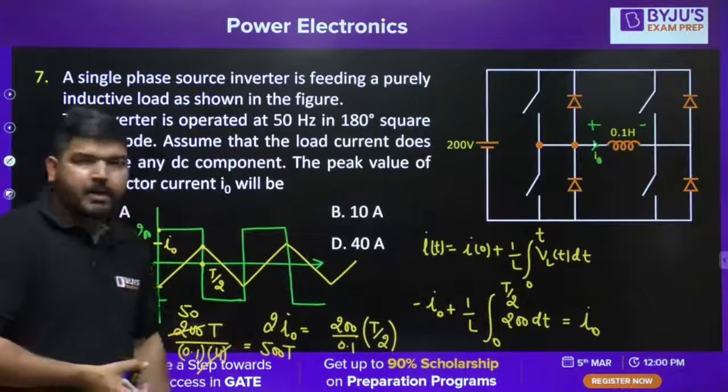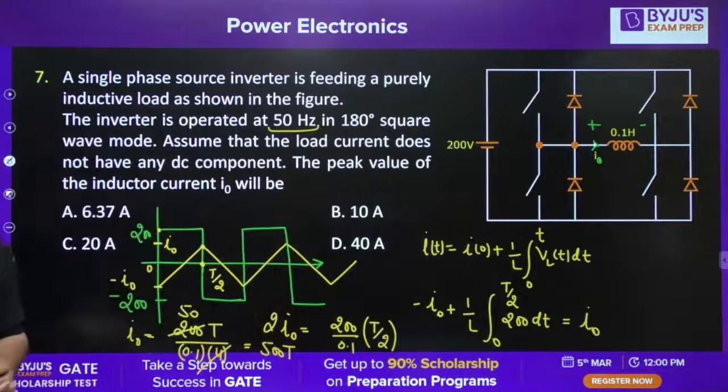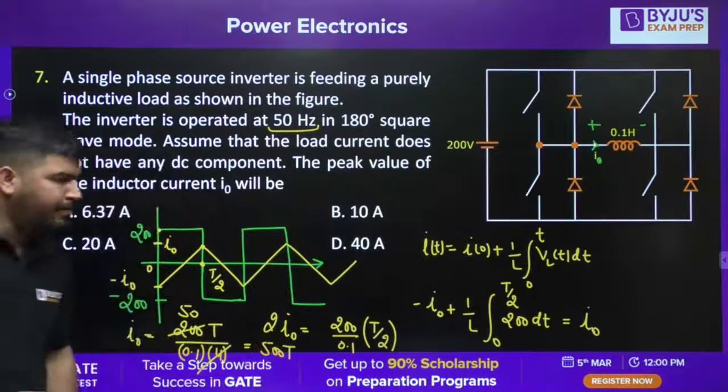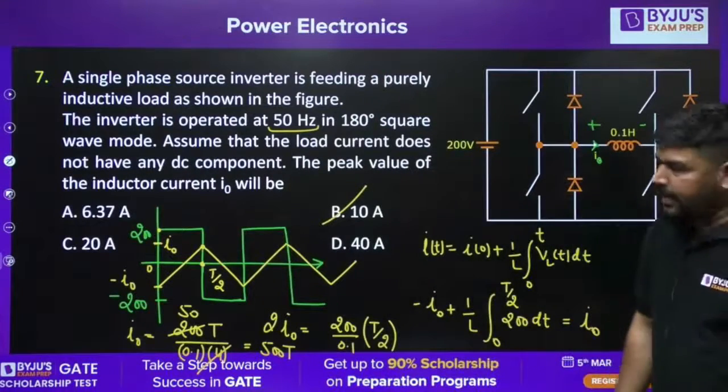Now what is this time period T? T is 1 by F, which is 1 by 50. So if you put T equal to 1 by 50, the answer is 10 ampere. So the answer is option B. Answer is 10 ampere.